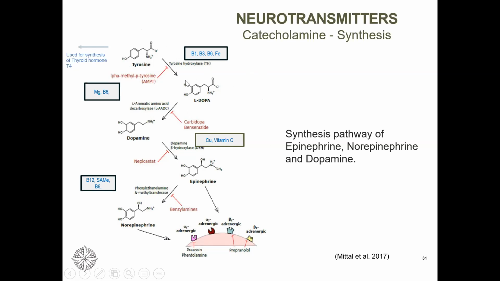So the first step is that we make L-DOPA, and then in the presence of magnesium and pyridoxal 5-phosphate, we make dopamine.